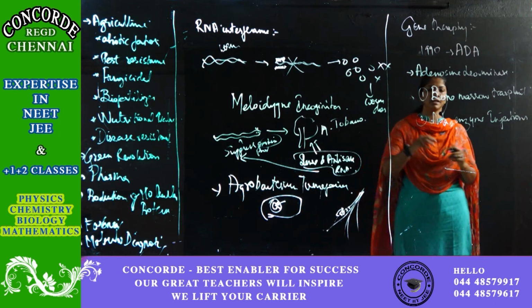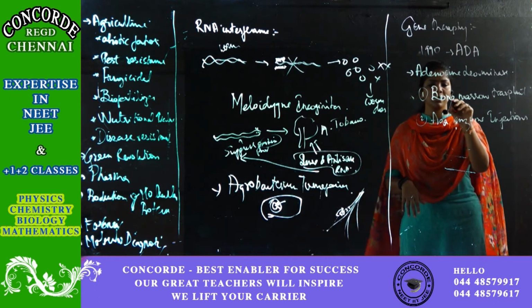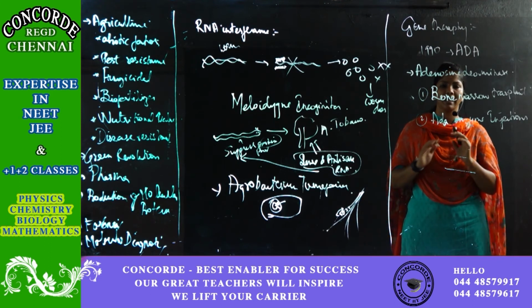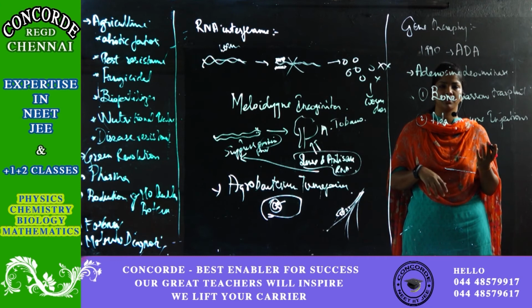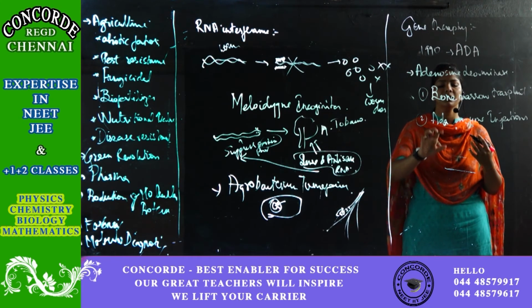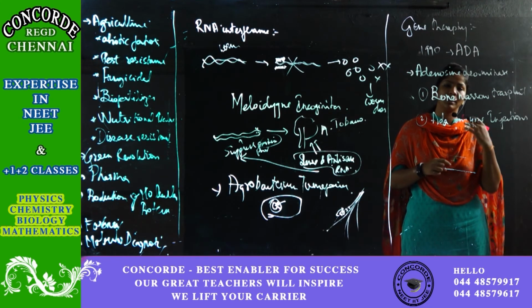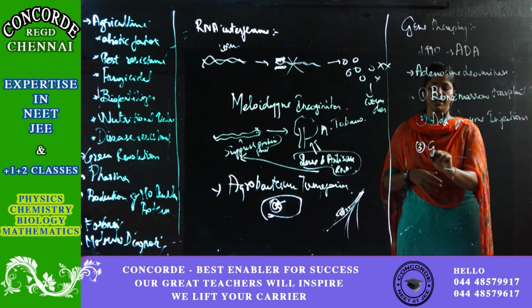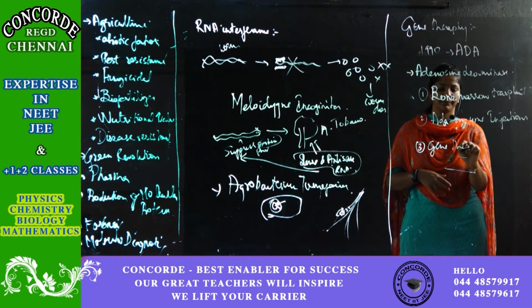If you see the first two cases, these two are not permanent solutions. A bone marrow transplant can help them for a while. Again, you have to transplant, and again the disease spreads. Here, you have to keep on giving the injection. So both are not a permanent cure. But gene therapy is a permanent cure.